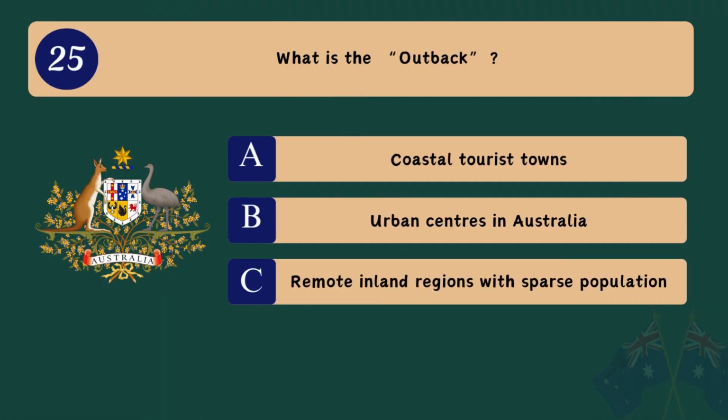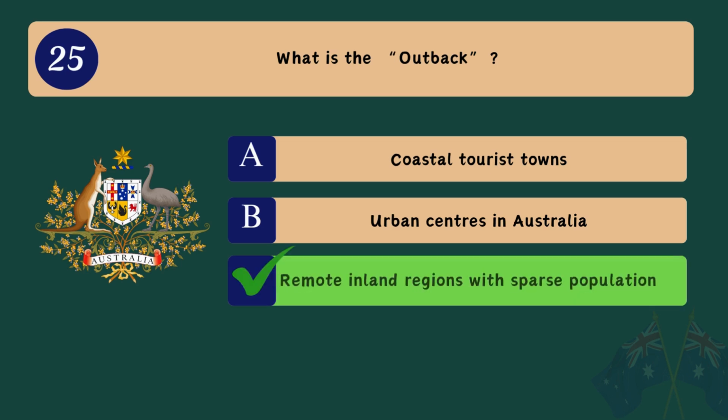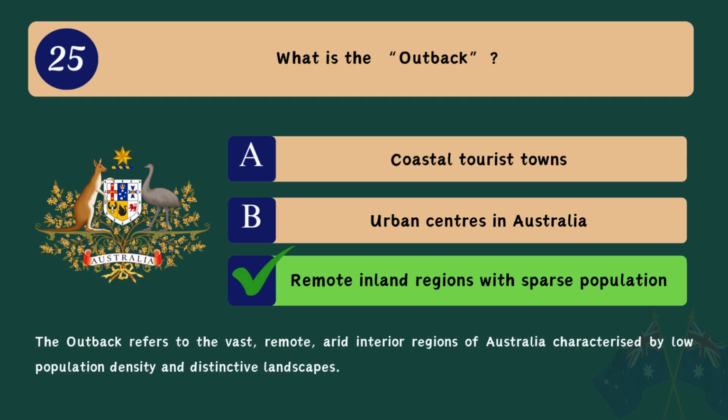Question 25. What is the Outback? A. Coastal tourist towns. B. Urban centers in Australia. C. Remote inland regions with sparse population. Correct answer. C. Remote inland regions with sparse population. The outback refers to the vast, remote, arid interior regions of Australia, characterized by low population density and distinctive landscapes.